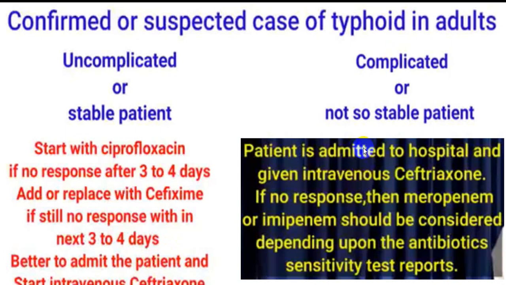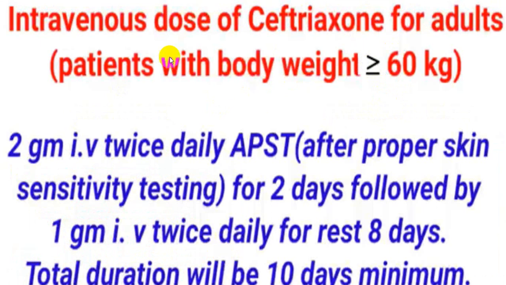While in a complicated case, you have to start with intravenous ceftriaxone, and if there is no response, you can switch over to meropenem. Intravenous ceftriaxone usually is given in the form of 2 gram to 3 gram in a day, and total duration should be 10 to 14 days.